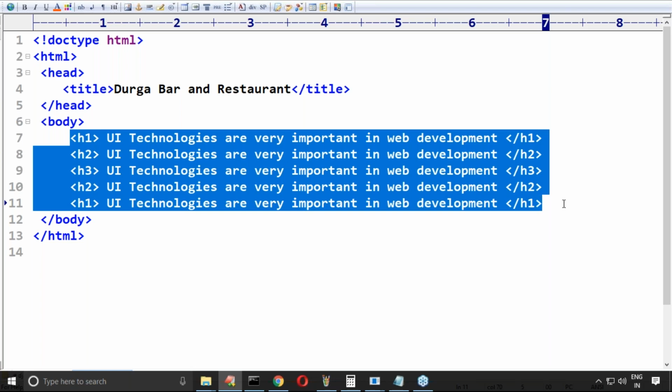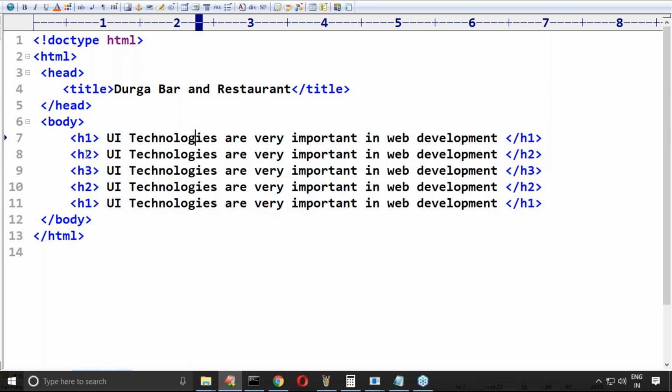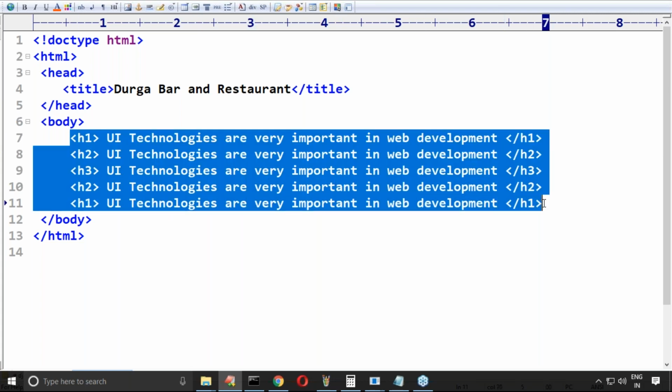Maybe different tags also, no problem, right? H1, H2, maybe P, maybe paragraph. So to group these tags into a single unit and to define common styling for this, happily we require to go for the div tag.